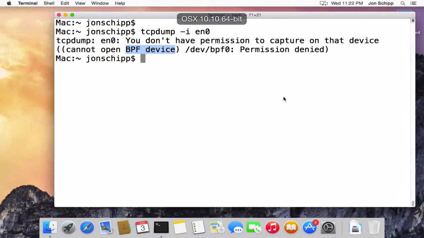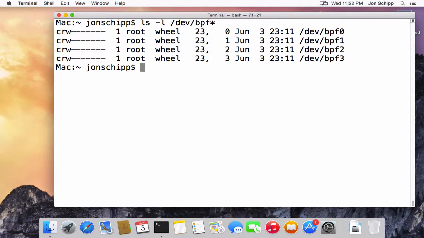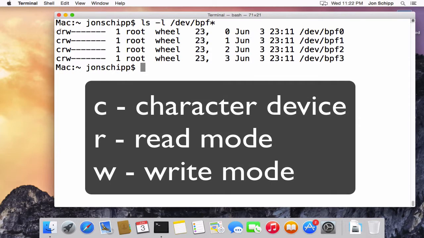So we're going to go back. Now that you know there are these BPF devices and that's how you access packets through them, we can check out where they are located on the system. We can see my system has 4 by default. You can actually increase this number, and you can on BSDs as well, specifically FreeBSD. You'll notice that the far left column, the first character is a c. So these are actually character devices.